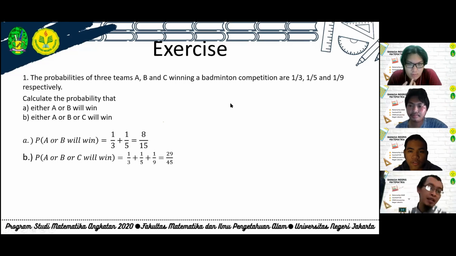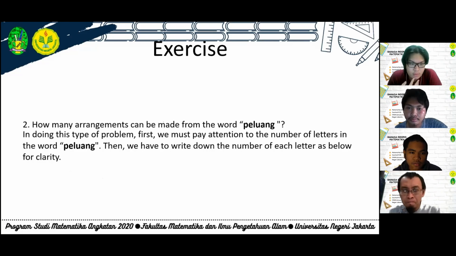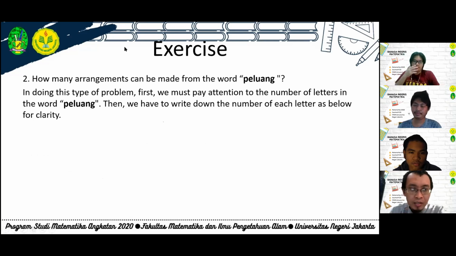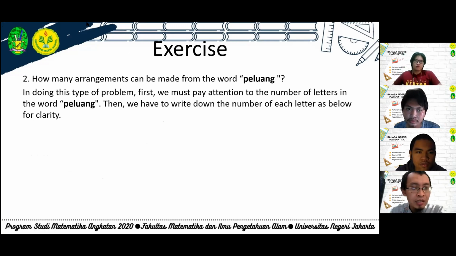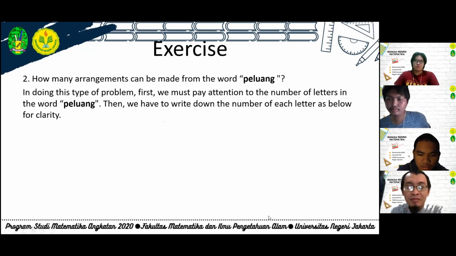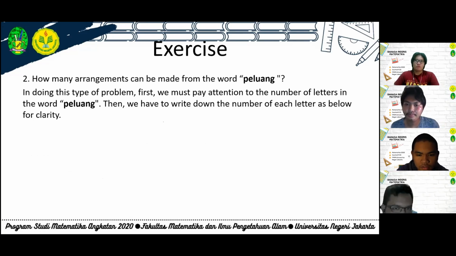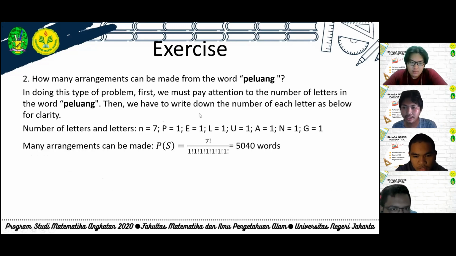Okay, next exercise. The answer is 7 factorial. That's correct, Hari. Thank you for your answer.